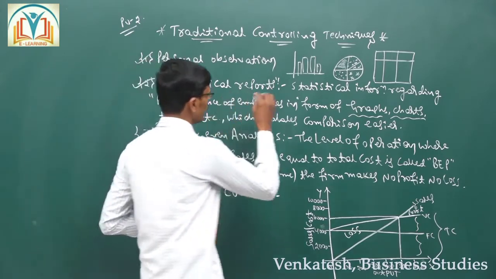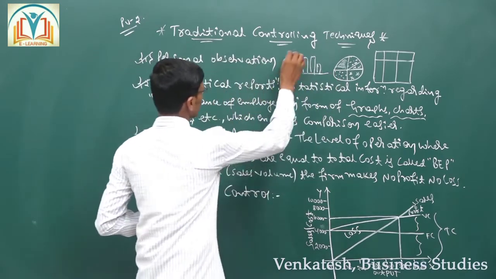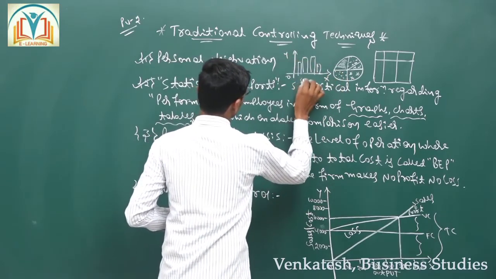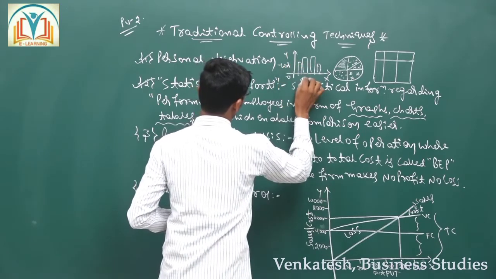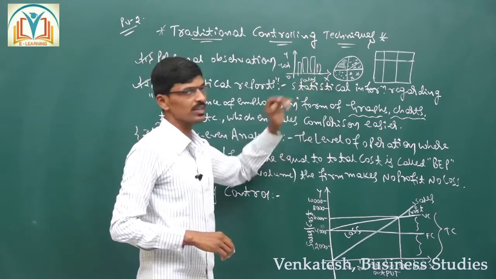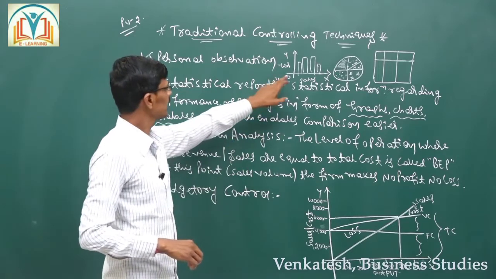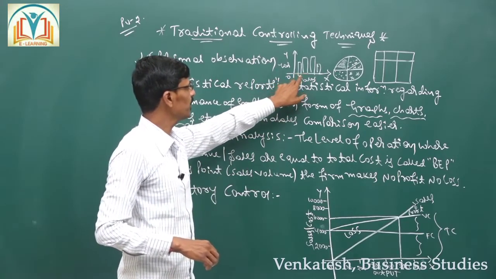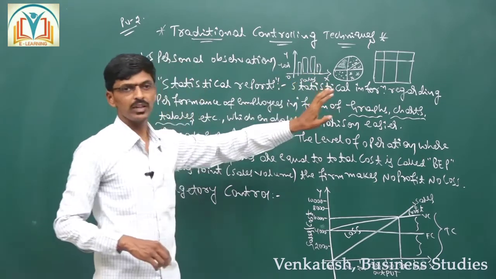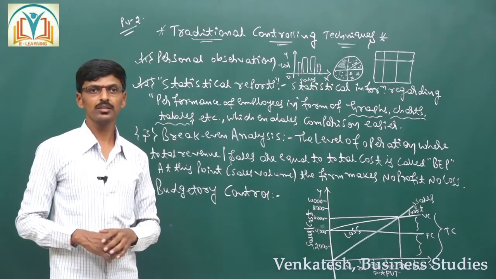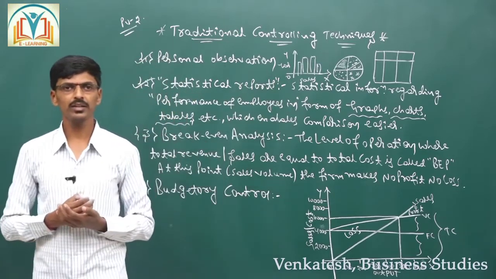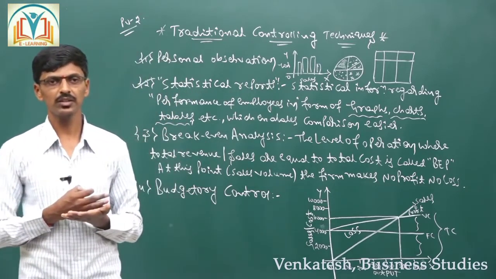Say for example, by looking at this diagram, we can observe year and sales. The volume of sales can be represented in this diagram. By observing this, there is an increase compared to the previous one, and there is also a slight decrease compared to the previous year. So by seeing this diagram, we can easily identify and find out the deviation.